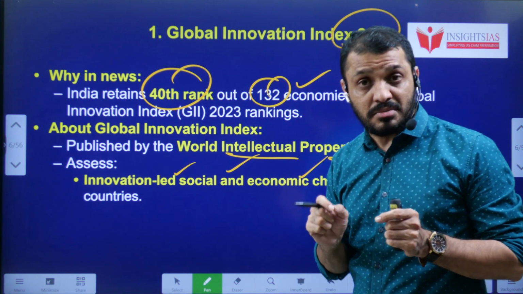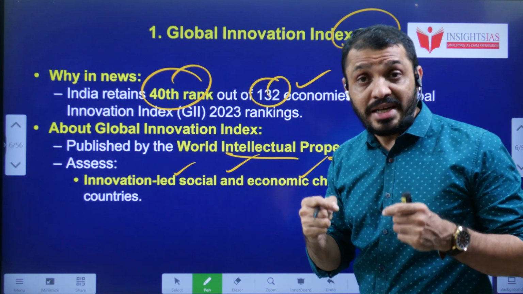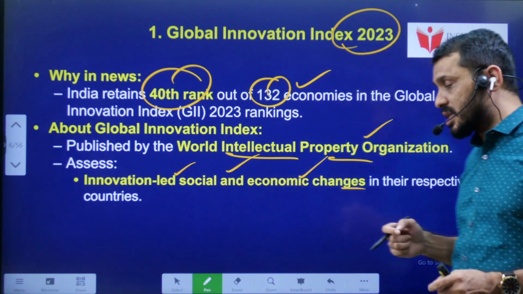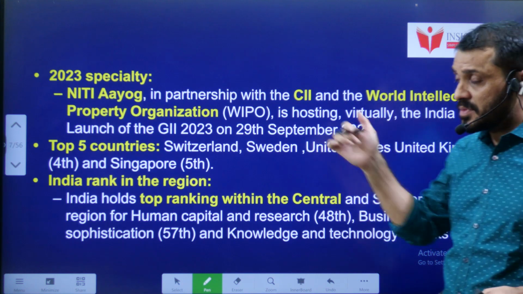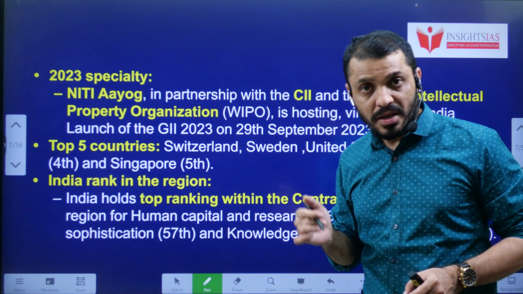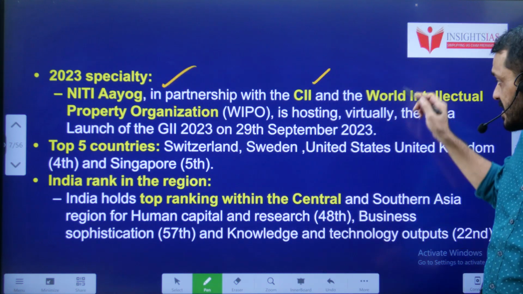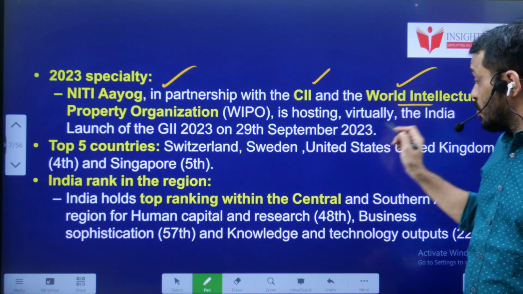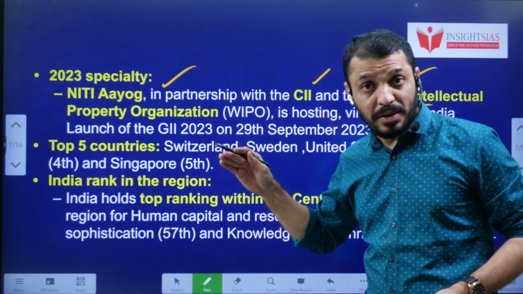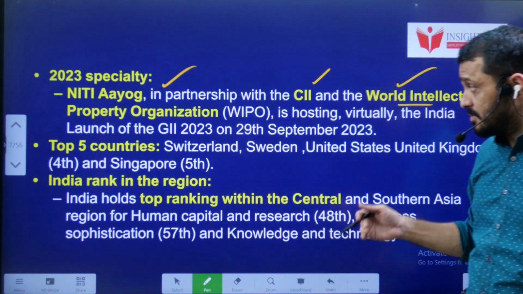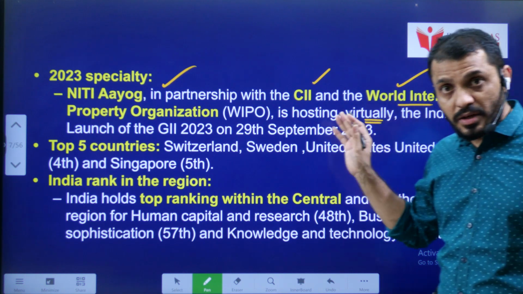Intellectual property right is a right related to the innovation of any product or process. The specialty of 2023 is that Niti Aayog, in partnership with the Competition Commission of India and WIPO, is hosting this event virtually.